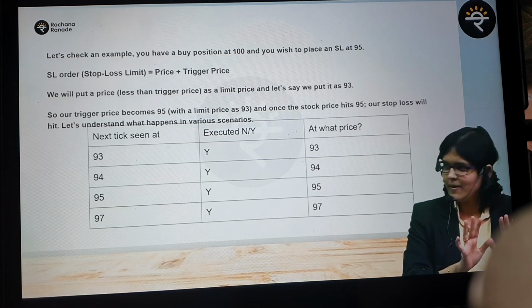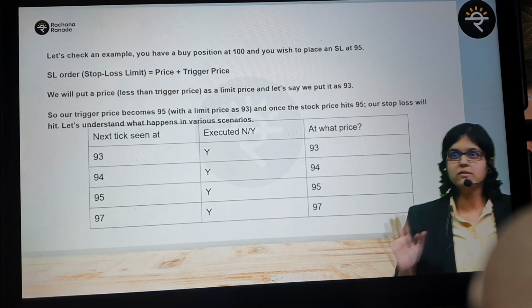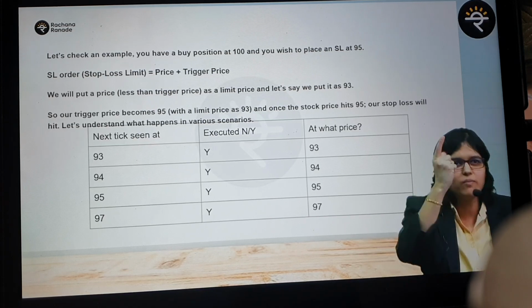Trigger price I have to put, no? I will be putting a trigger price. Till then stop loss is sleeping. Trigger price, awake. Big question. What is the maximum loss that you can bear?